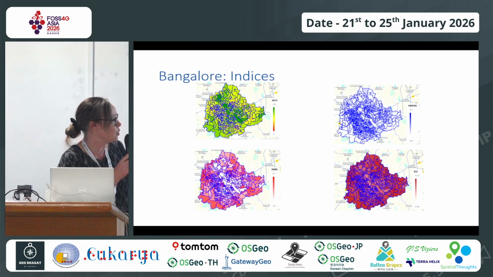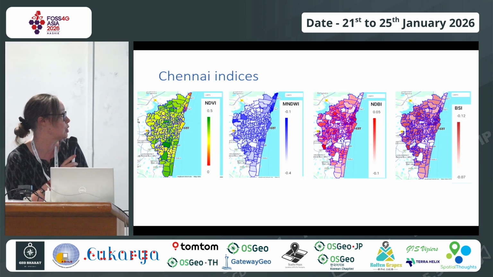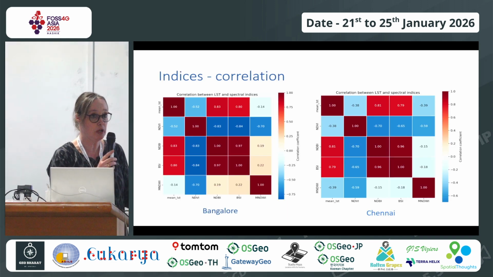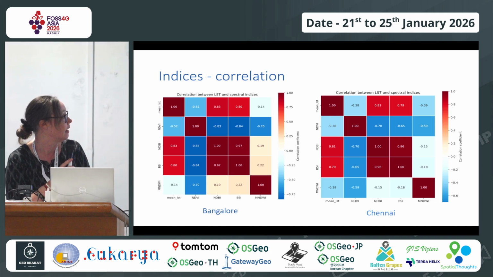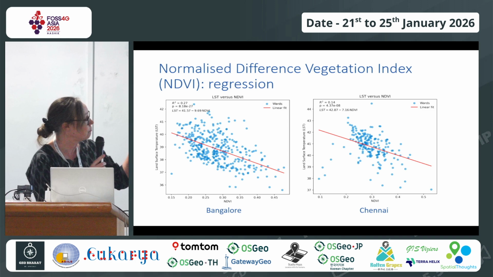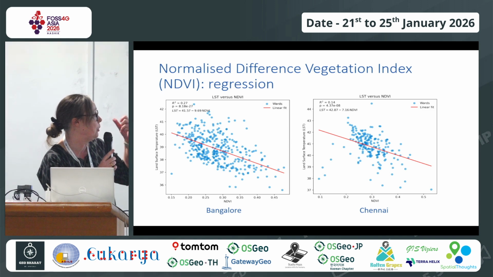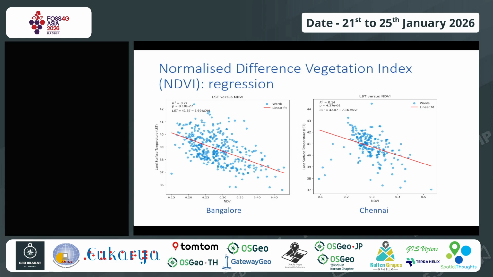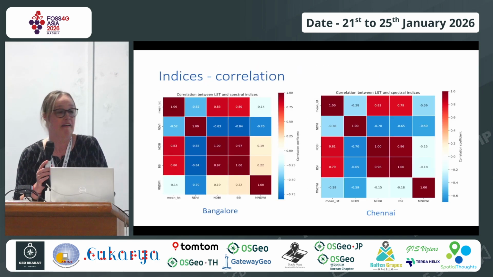So this is how it looks for Bangalore. I'm going to quickly go through this. This is how it looks for Chennai. And then the next step that I did was just a simple correlation. So you see in papers that they also do this first, and then a lot of papers just plot it. For NDVI, for instance, the R square ranges from 0.27 to 0.14. Negative relationship, this is what we expect, but at least it gave me an indication that the computation of the LST was fine.